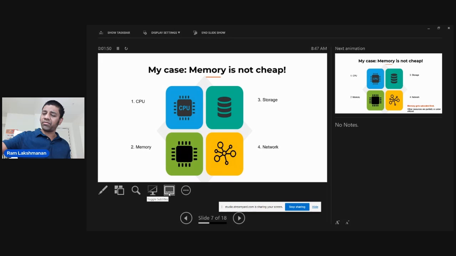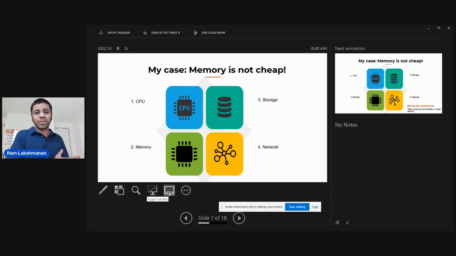CPU is always at 50-60%. There is abundant storage, there is abundant network. So memory always gets saturated first, before CPU saturates. So if you see, the other 3 resources are underutilized or partially utilized. Just because memory is getting saturated, today we end up provisioning more and more EC2 instances. So that is ballooning the computing cost on the organization.